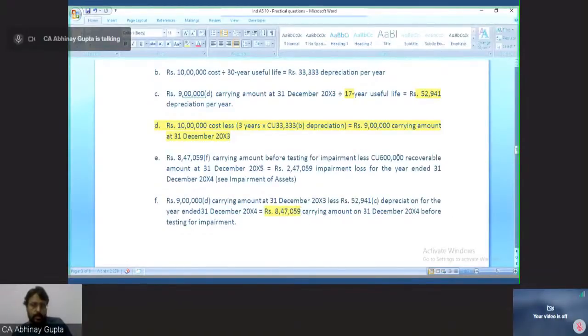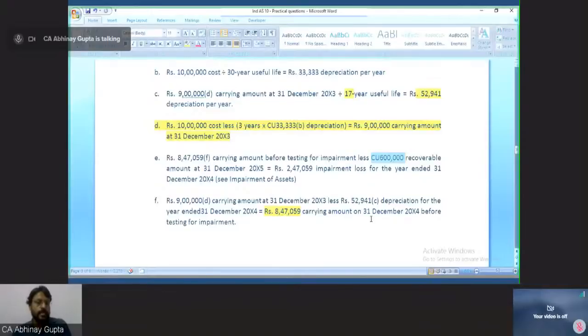Now my recoverable amount given in the question is 6 lakh, and applying Ind AS 36 impairment of assets, what it says is we need to record an impairment loss if recoverable amount is lower than the carrying amount, and carrying amount is cost minus till date depreciation. So till date depreciation I have deducted.